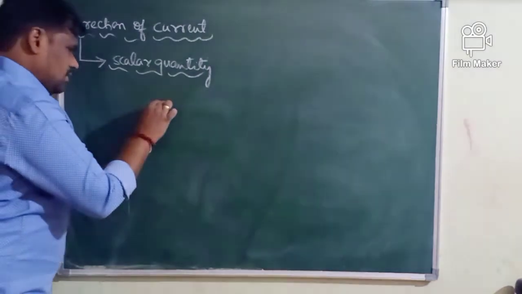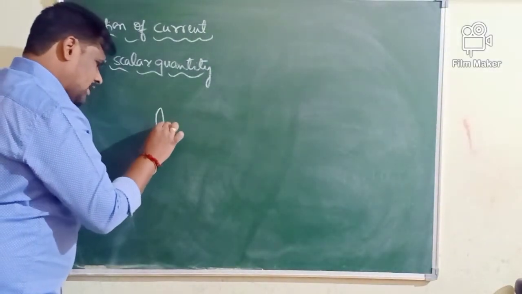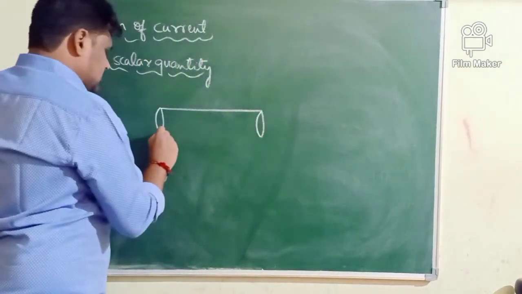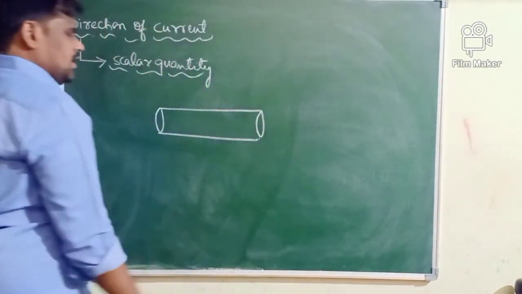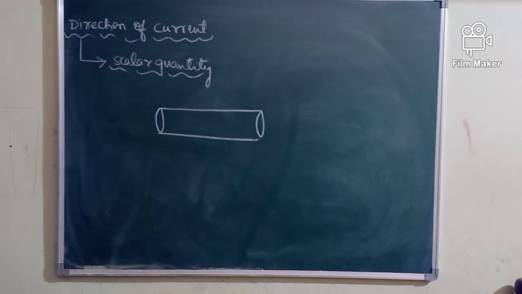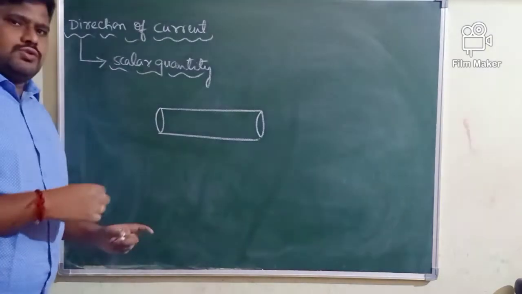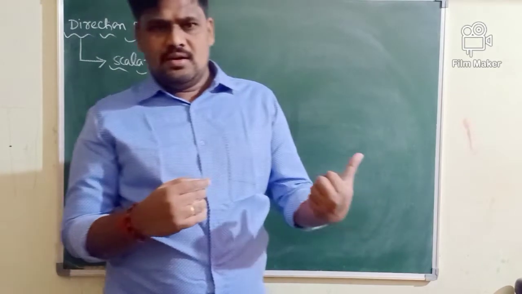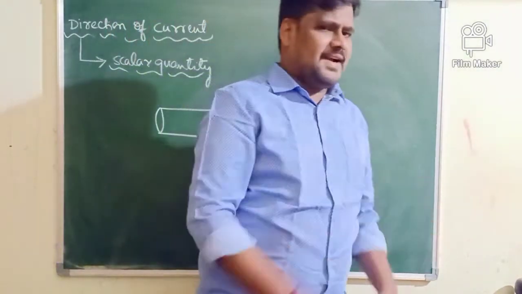You know very well, when current is flowing through a conductor, what makes current flow through a conductor? The reason for flow of current through a conductor is flow of charges. Flow of charges through any cross-sectional area of a conductor gives rise to what? Electric current.